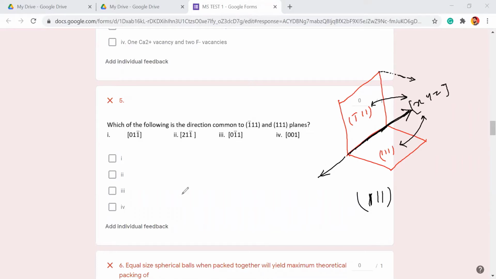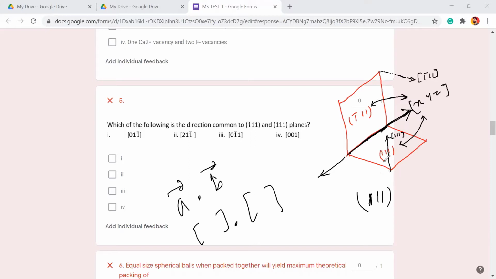The dot product is possible between two vectors only, so you need square brackets, a direction, not the plane. So if (-1 1 1) is my plane, then its direction is [-1 1 1], which is perpendicular. And if (1 1 1) is my plane, then this direction is the same, [1 1 1].